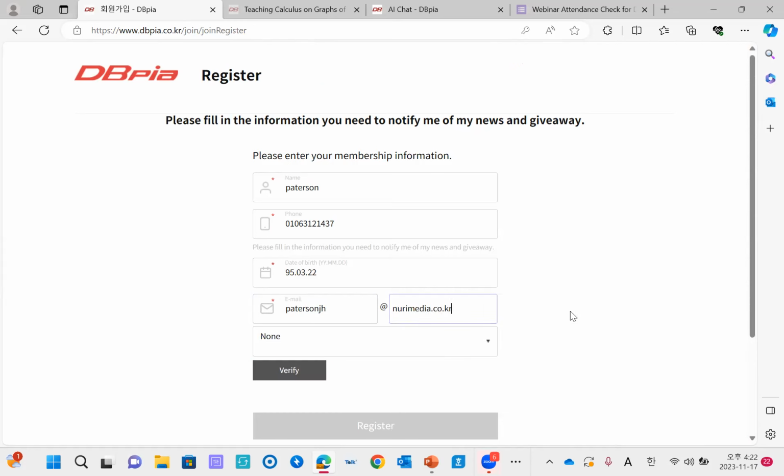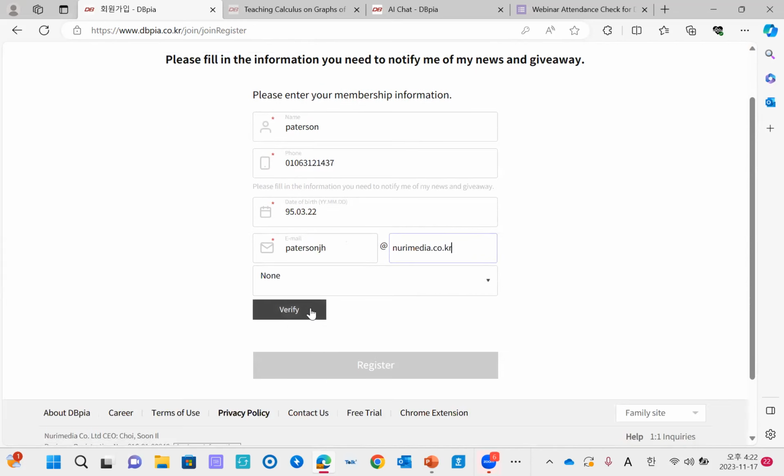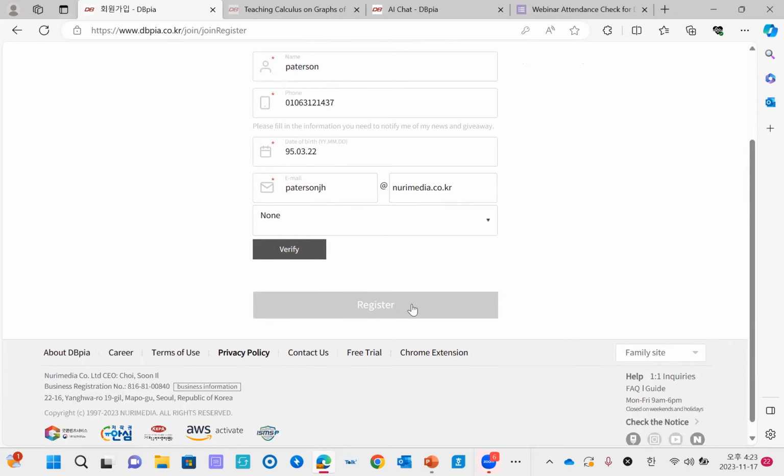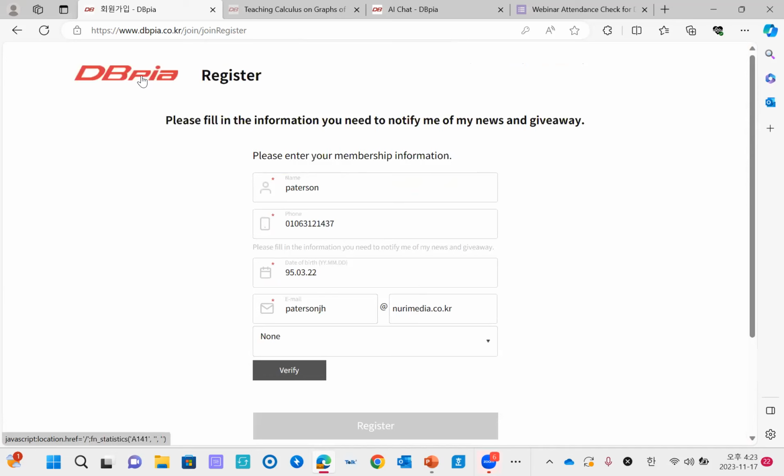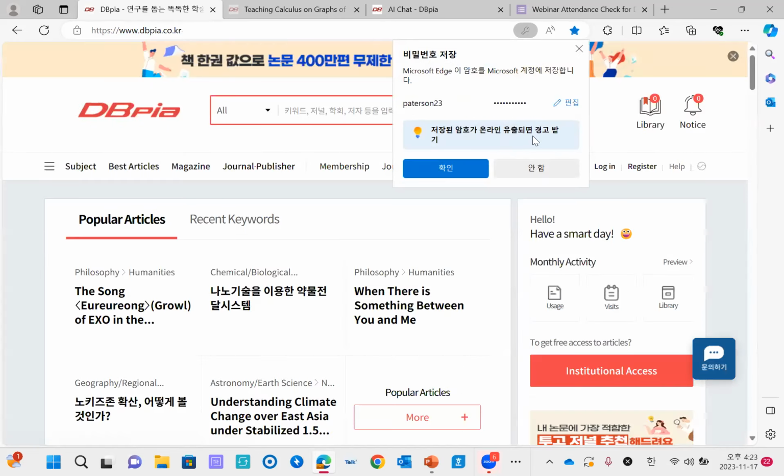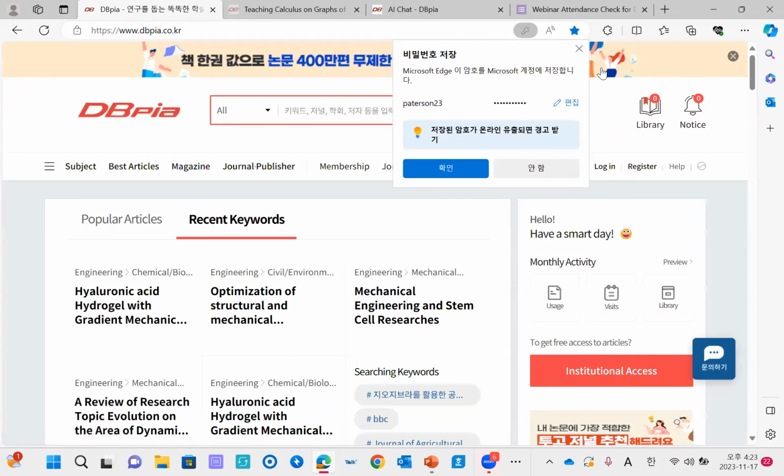Then the verify button will be activated. If this button is not activated, you can just type your email again, then it will work. Or if it does not work, please feel free to reach out to us at any time. So if you click verify, a verification email will be sent to your written email, and then you can register. So let's say your registration is done, and if we go back to main page, then I will log in with my personal ID.